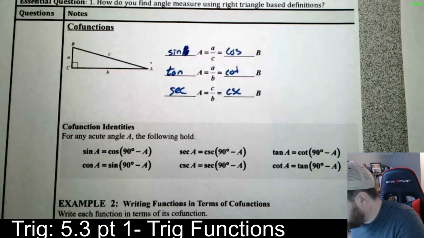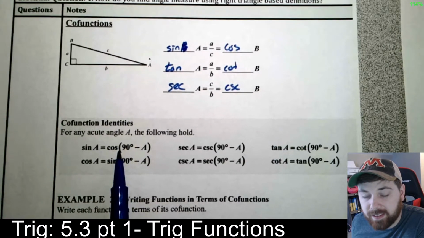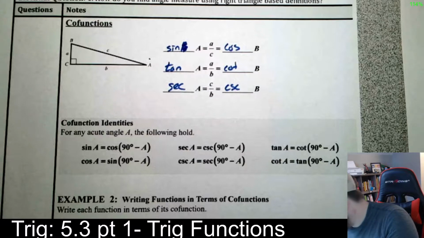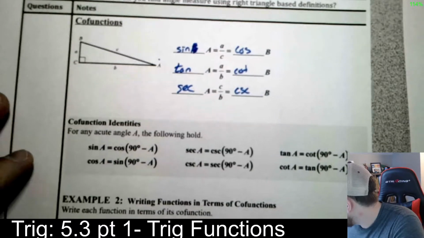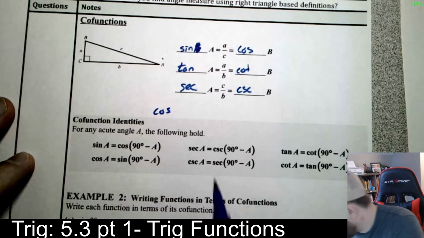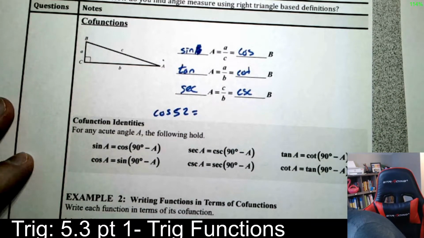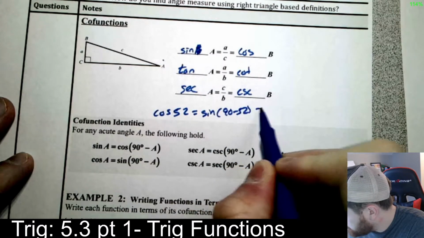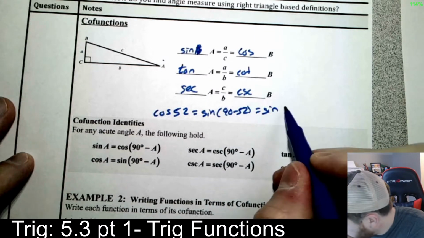Basically a little chart, but what we get here is that the sine of A is the cosine of 90 minus A. Okay, these are identities. And so I'm trying to find this little chart. The little chart they give you in the notes, which is super handy, is this. They have the example where they have the cosine of 52 equals the sine of 90 minus 52, which is the sine of 38. That's the reason I'm writing this down for you.